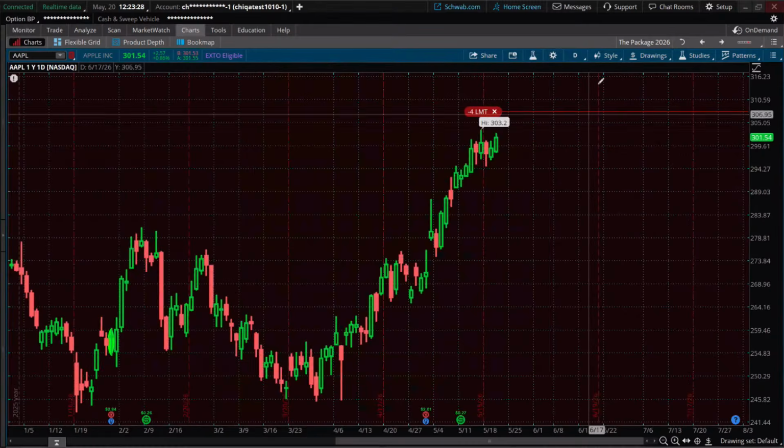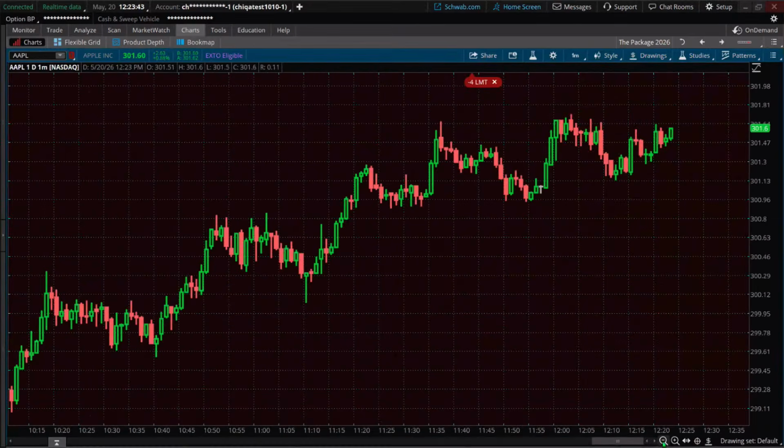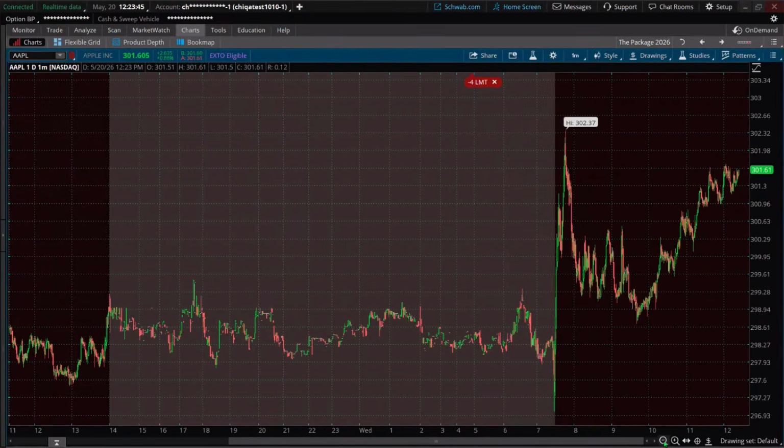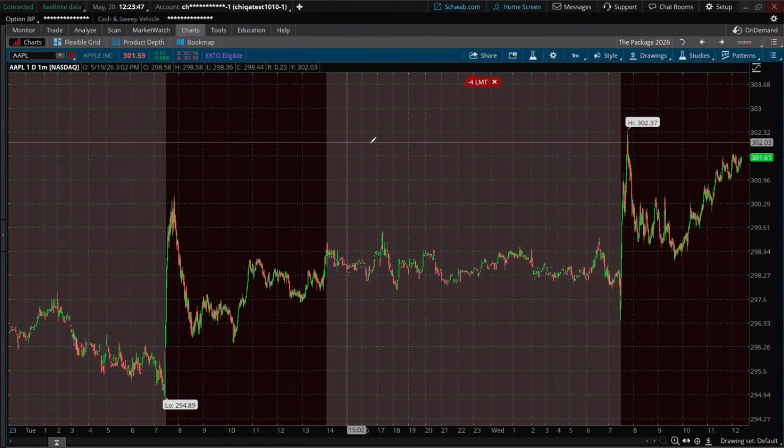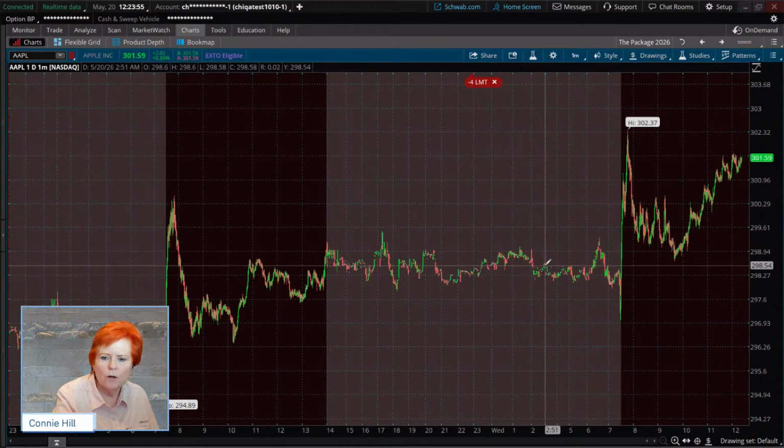And then what you would want to do is come out here to your time frame, which we'll spend a minute here, and go to what's called an intraday chart. Okay, so this one is a 1-day chart, 1 minute. And I'm going to zoom out here. See how this area is grayed out? This is what was happening with Apple in the pre-market. Okay, so we can see what was going on.